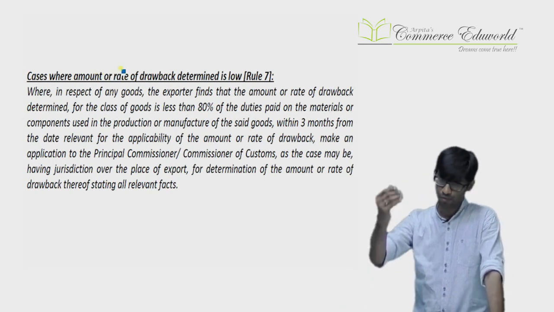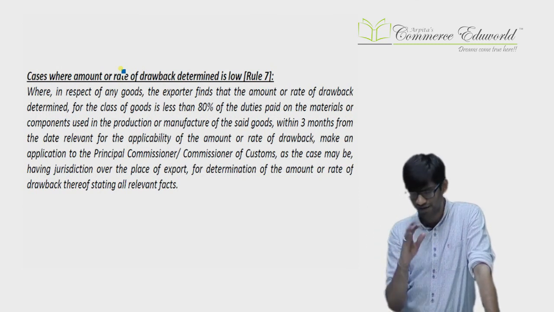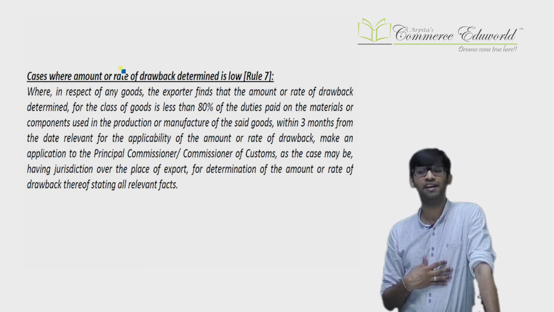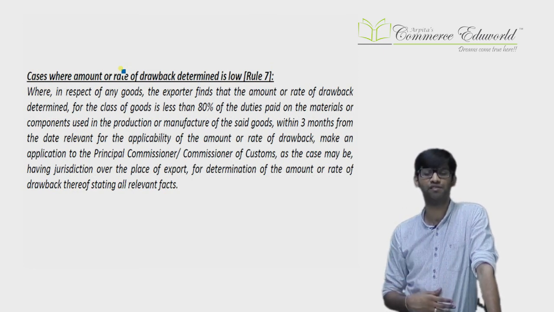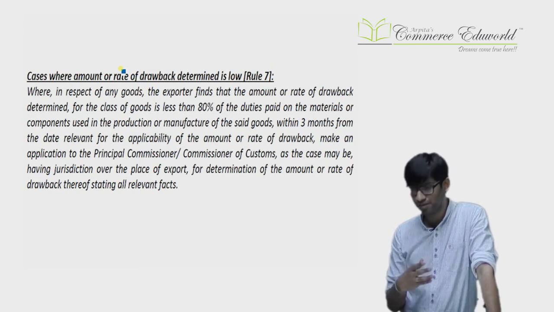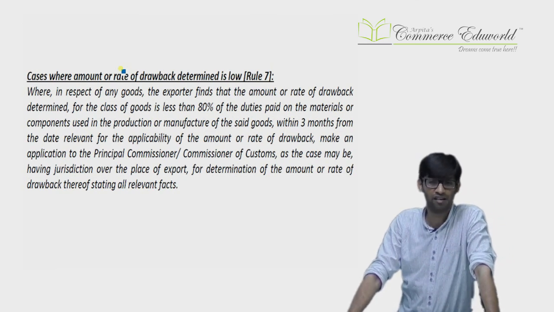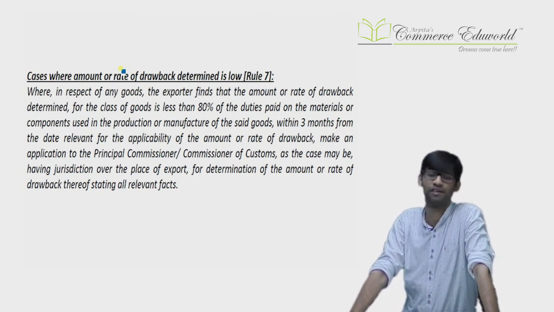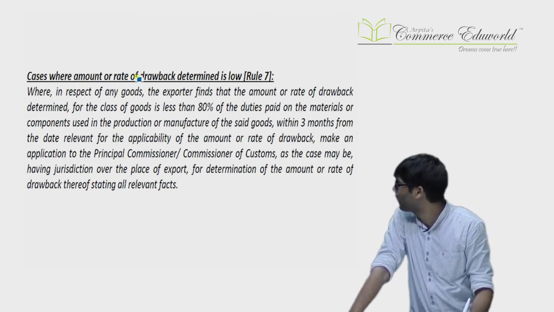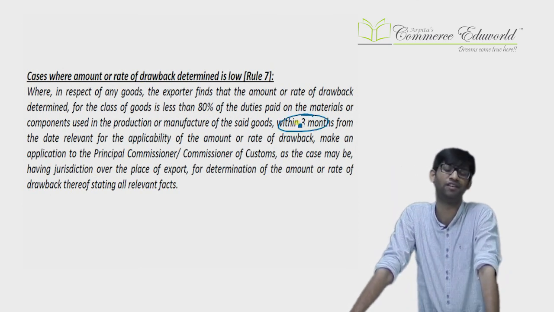Next case is like I have imported, I have manufactured, I am exporting, I get a drawback at the rate determined by the government, that is fine. But the rate determined by the government is very low, less than 80% of the import duty etc. which I have incurred. Well, I am not getting adequate drawback. Let us say while importing I have paid 100 rupees as duty and while exporting, based on the rate determined by the government, I am getting a refund of only 70 rupees, which is less than 80% of the duty paid. I can apply for a new rate, but again the application should be made within 3 months of the relevant date of export.